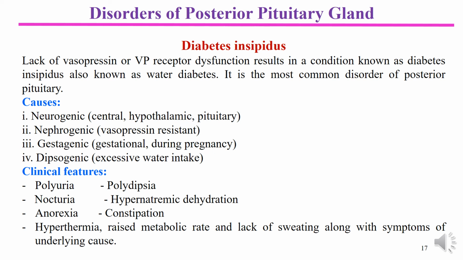Main signs and symptoms and the clinical features of diabetes insipidus are polyuria, polydipsia, nocturia, hypernatremic dehydration, anorexia, constipation, and there is raised metabolic rate and lack of sweating along with the symptoms of the underlying cause. So the main causes are as I mentioned. Some other symptoms may be present depending on the main cause of this disorder.